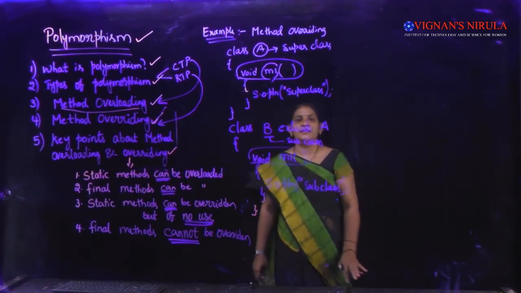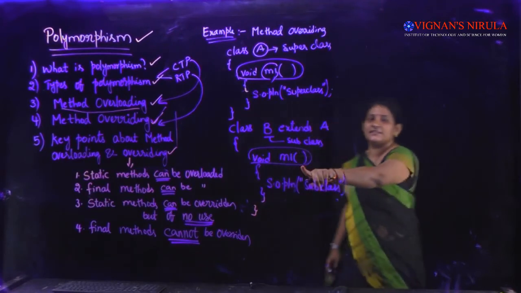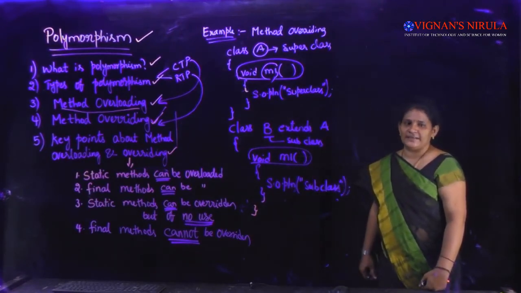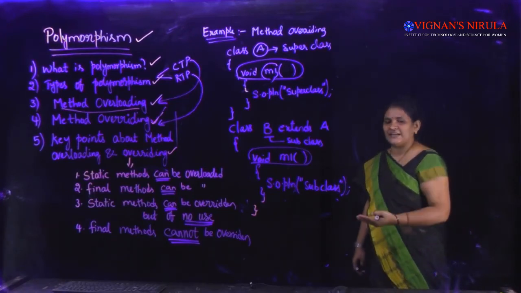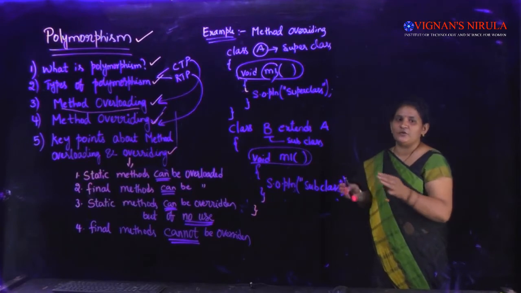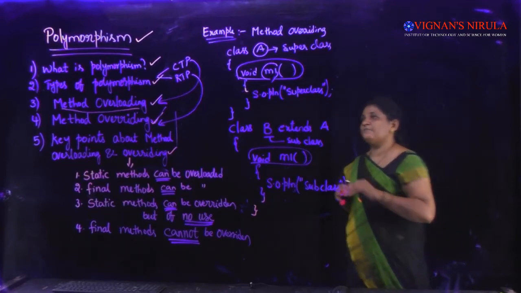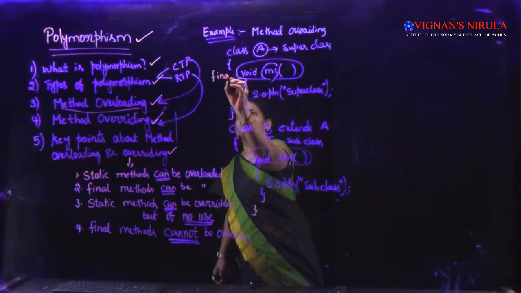Till now we have seen instance methods. Here M1 and here M1 are instance methods, isn't it? In the overloading example also, I used instance methods only. If I want to go for static methods or final methods, how the behavior of method overloading and overriding will be, we are going to see now.